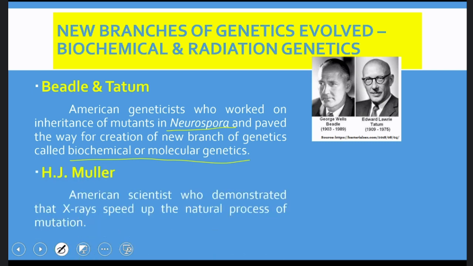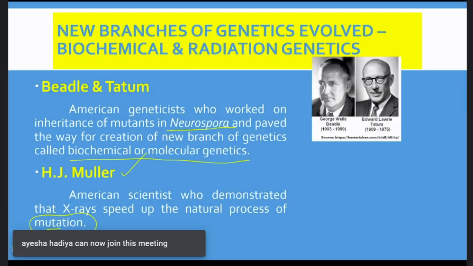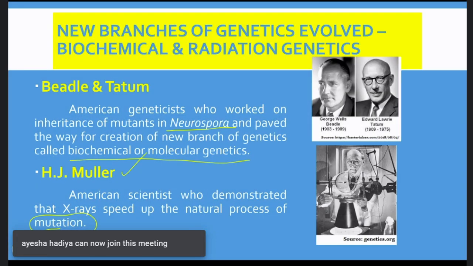And the next one is H.J. Muller. We can say that he is the one who demonstrated that X-rays speed up the natural process of mutation. We know that Hugo de Vries proposed the theory of mutation, but the demonstration that X-rays can speed up the process of mutation was done by the experiments of H.J. Muller.